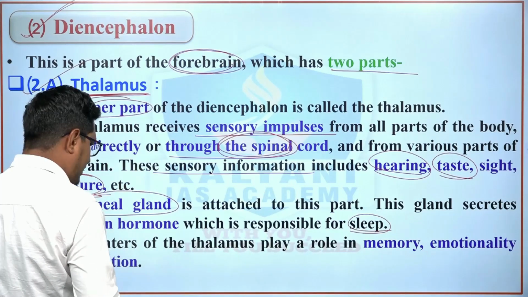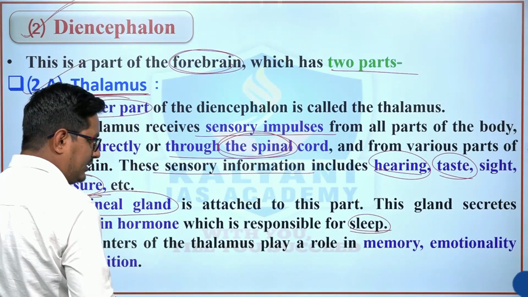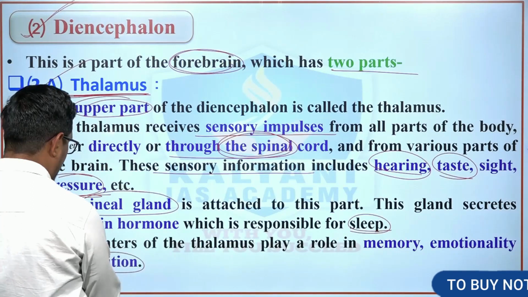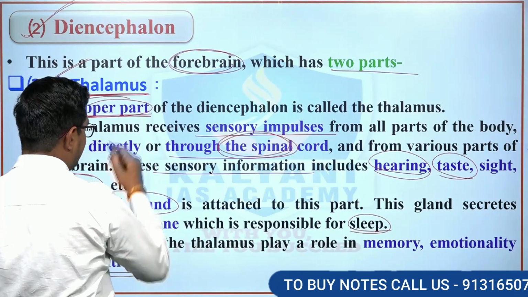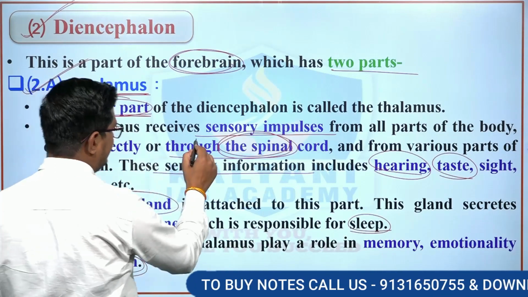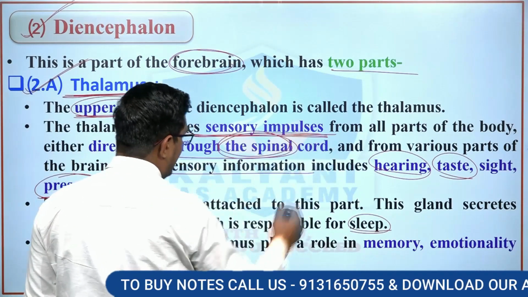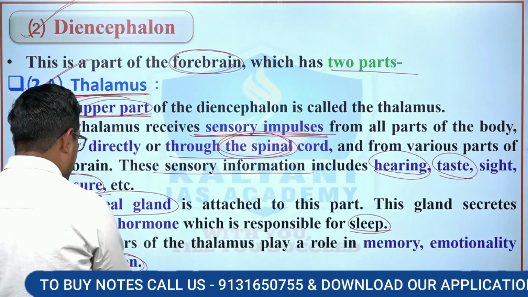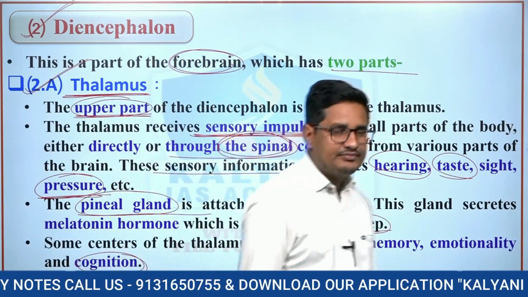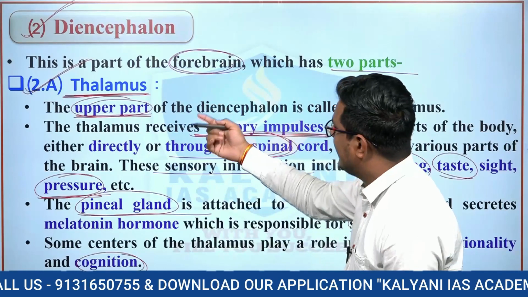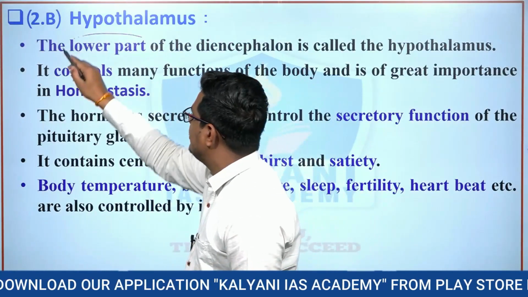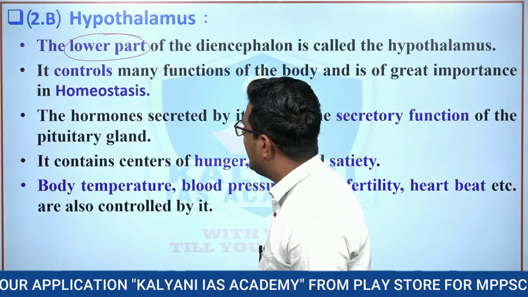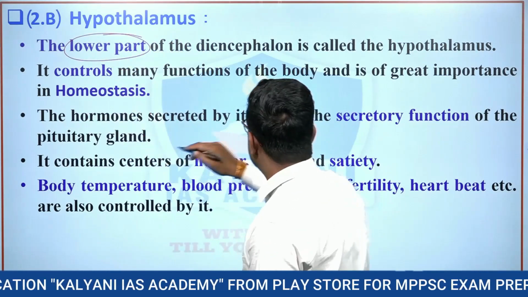Some centers of the thalamus play an important role in memory, emotion, and cognition, right? So simply, the thalamus is the upper part of the diencephalon. The thalamus receives sensory impulses or sensory information. Third, the pineal gland is attached to the thalamus. Now hypothalamus, right? The lower part of the diencephalon is known as the hypothalamus, and it controls many functions of